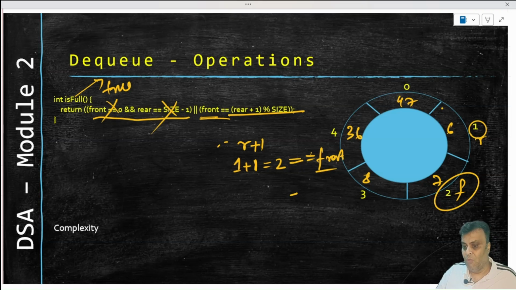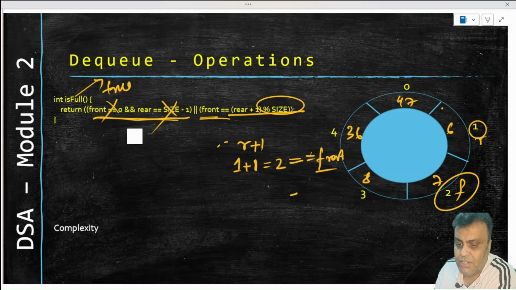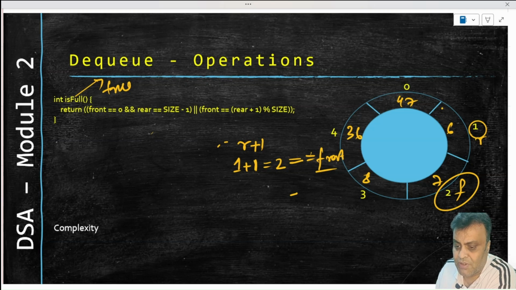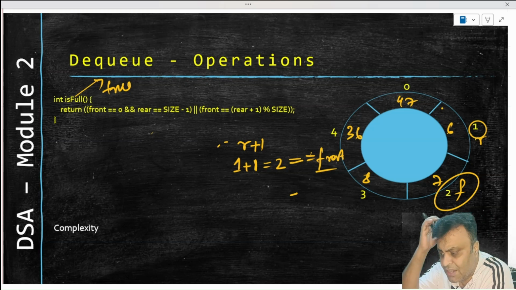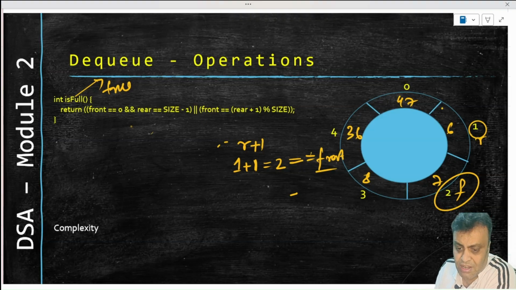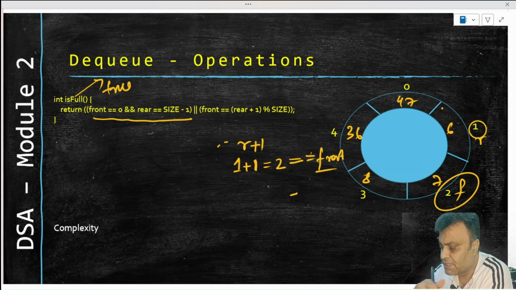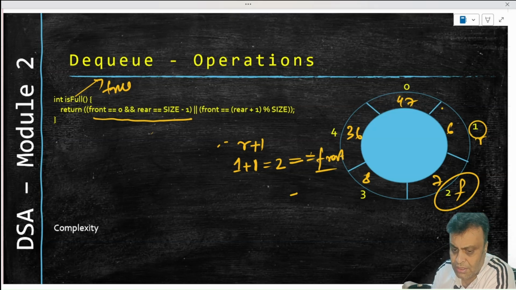Now why this modulo size? Nothing specific, because the modulo size is not necessary here, because the wraparound is handled through this particular code, right? But you can keep it for consistency. If you write this left hand side, this modulo size is not necessary, but it is easier to remember, which is why I kept it here: if you are increasing, always keep a modulo size for safety reasons. But here we tackled this situation through a separate OR statement on the left hand side. So that's the full algorithm you will have to remember.